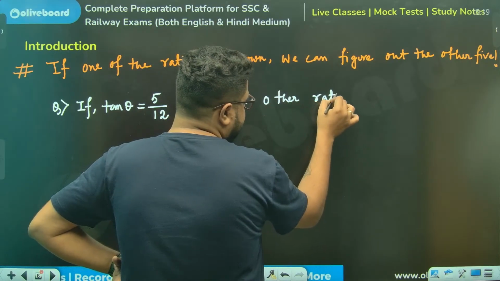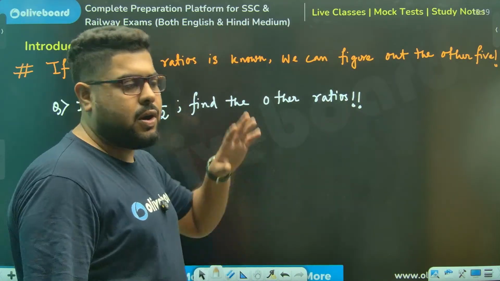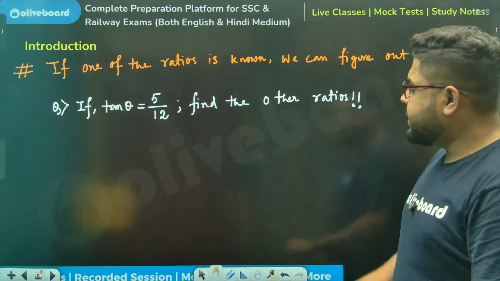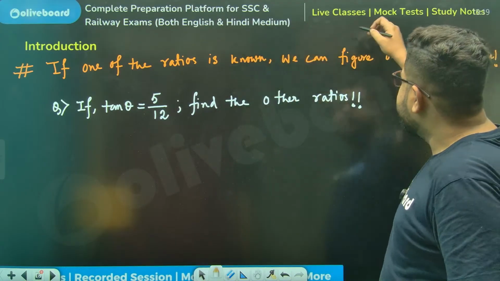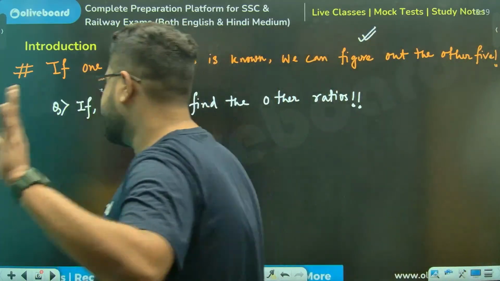You can do this either by identities, or the best way is to go by the ratios. 90% of ratio questions will be done by what we'll learn in this particular slide.